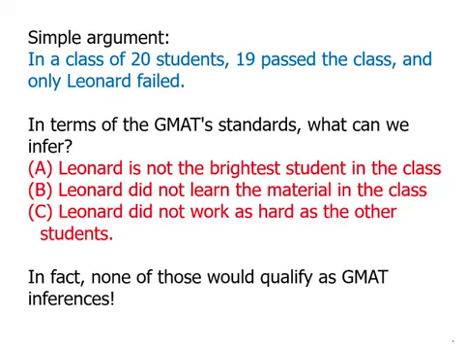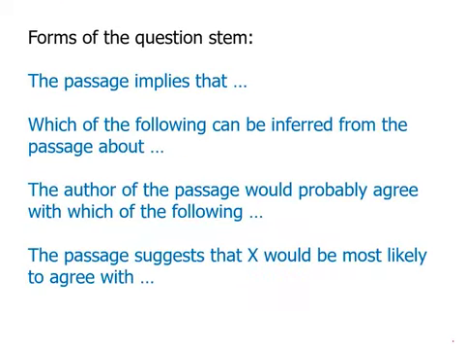So A, B, and C, in fact none of these would qualify as GMAT inferences. If it's anything where it could be true or we could imagine that it's not true, that is not an inference. An inference absolutely has to be true. The question stem comes in several different forms. The passage implies that. Which of the following can be inferred. The author would probably agree with which of the following. The passage suggests that X would be most likely to agree with such and such. So there are many different forms of this question type.